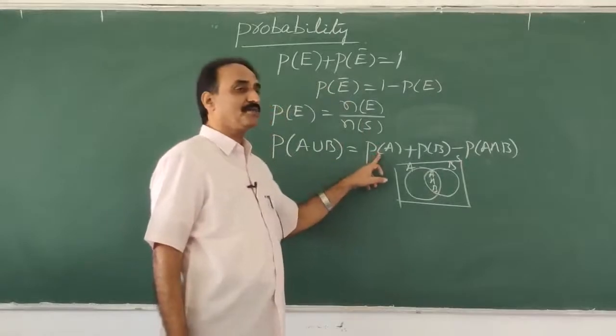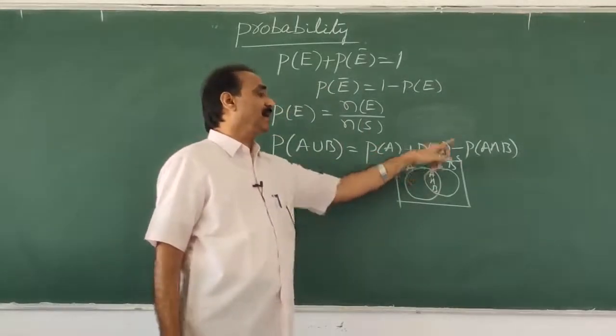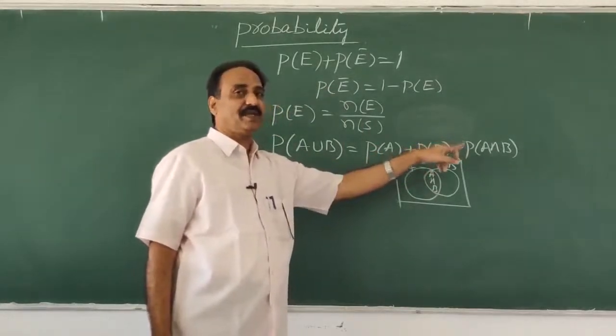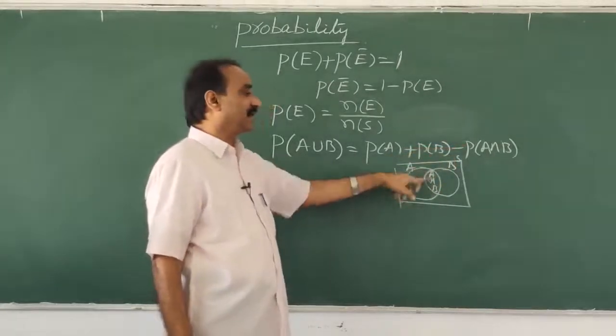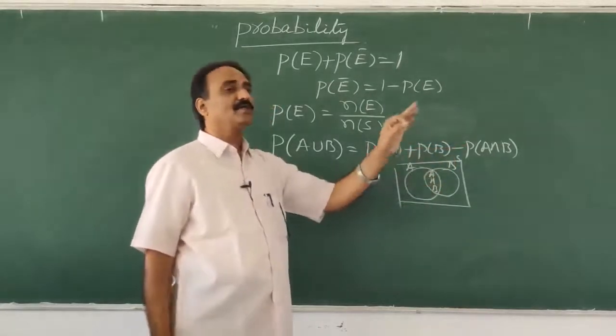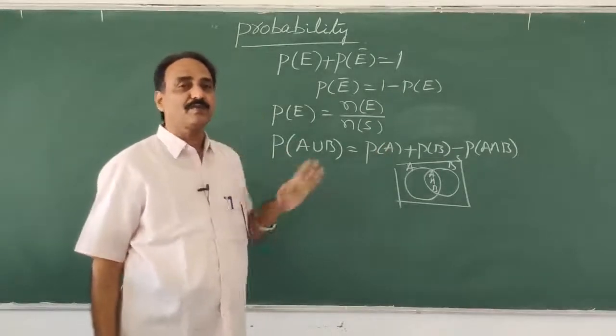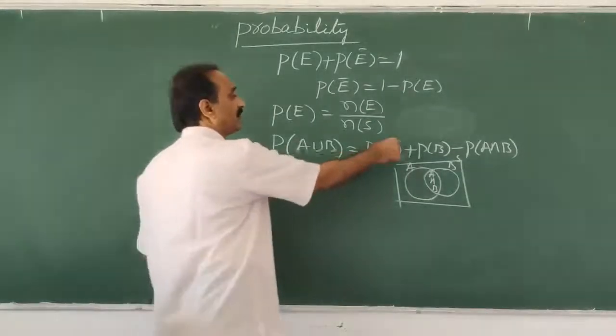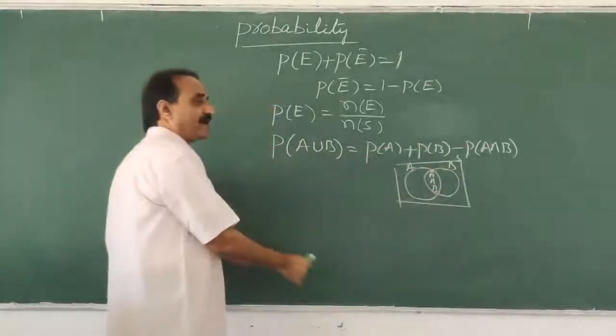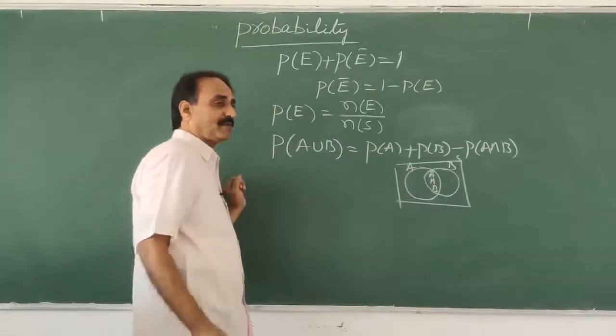So P of A plus P of B minus P of A intersection B, common will be there, they are not mutually exclusive. If A and B are not mutually exclusive events, then P of A plus P of B minus P of A intersection B is equal to P of A union B.